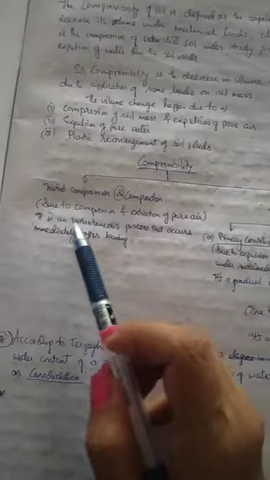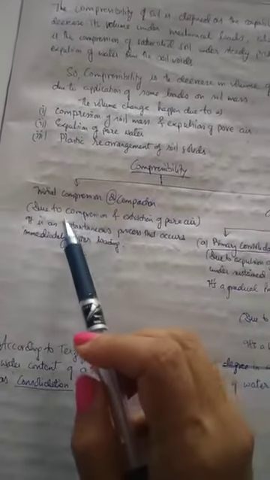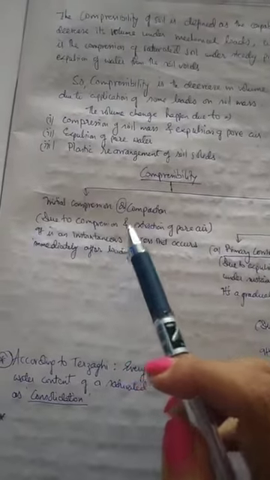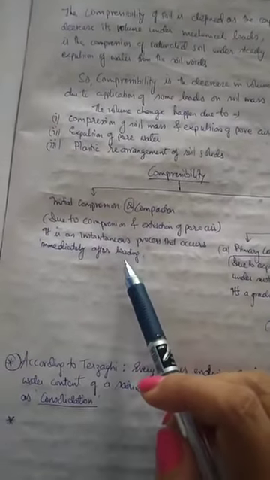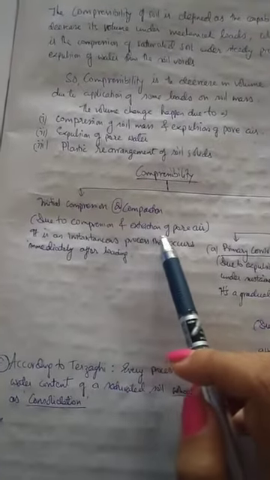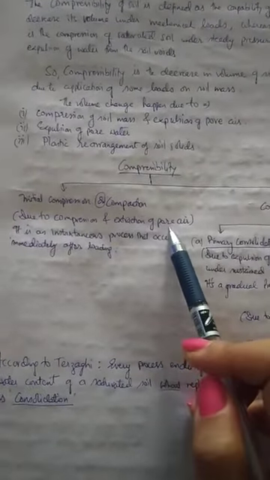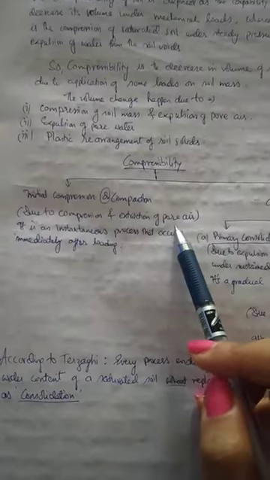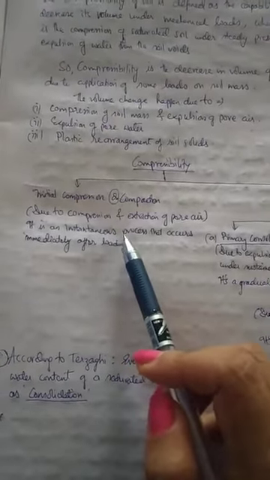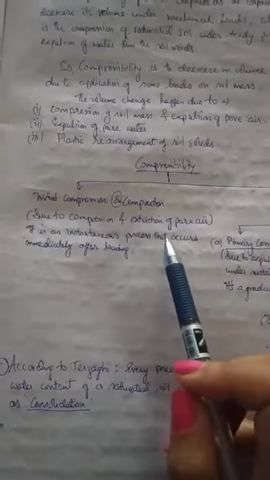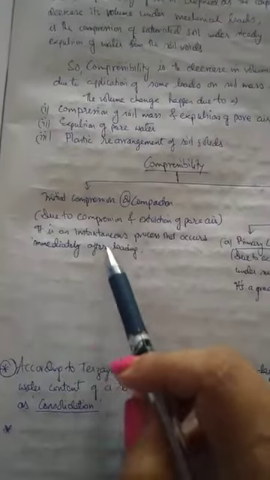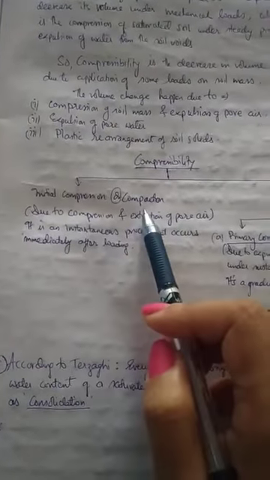In compaction, the initial settlement of the soil mass occurs due to the increase in pressure because of some loading, and that happens because of the extraction of the air present in the voids of the soil mass. This happens instantaneously as soon as the load is placed. All the air present in the voids is expelled, the soil settles and the volume decreases, and that is called the initial compression or compaction.